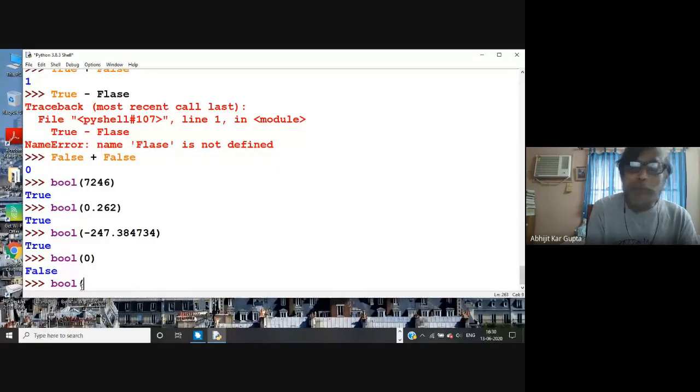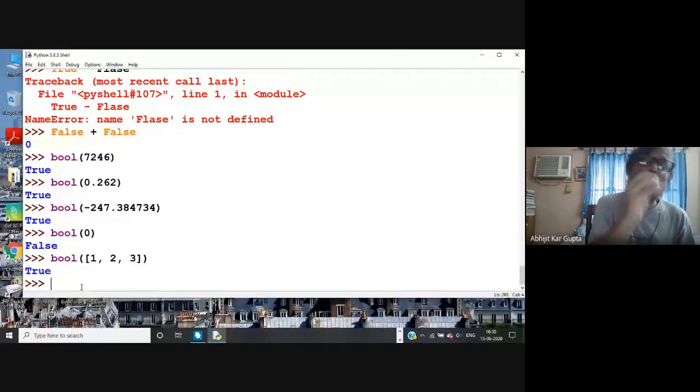If you write bool and then a list, a collection of numbers, of course it will be true. Whatever is inside, something apart from 0, so it gives you true. So that is the way bool works.